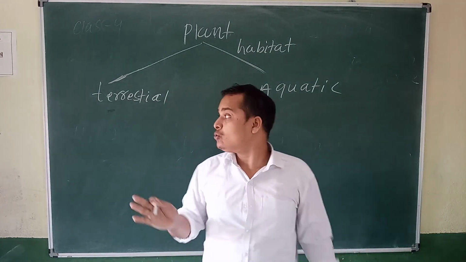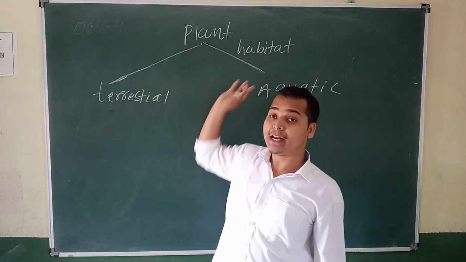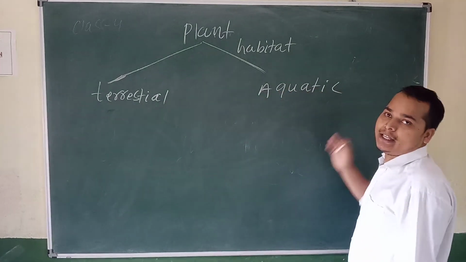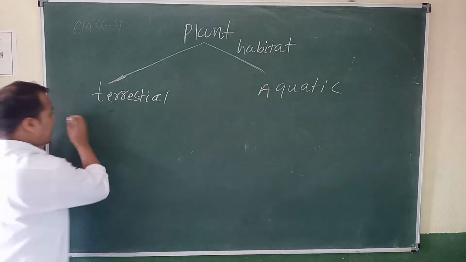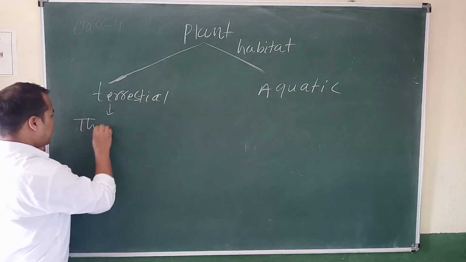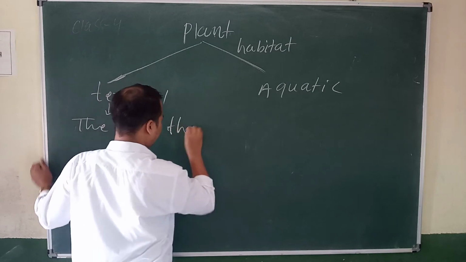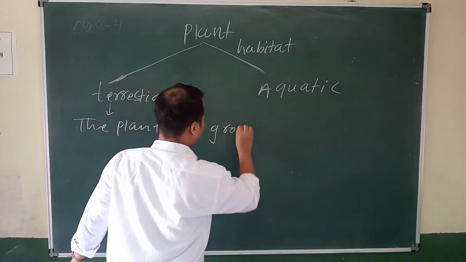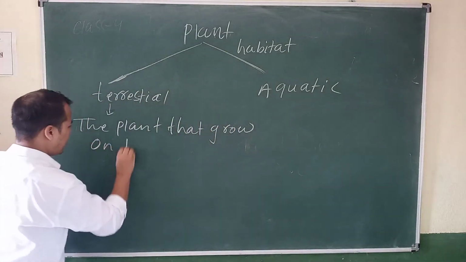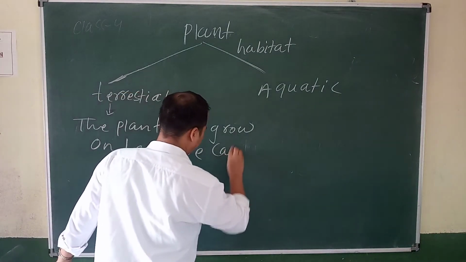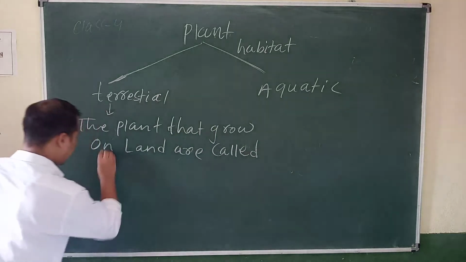So the plant habitat is of two types. One is terrestrial, another is aquatic. So write down what is terrestrial. The plant that grows on land is called a terrestrial plant.